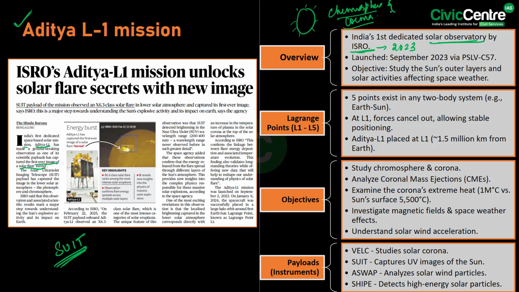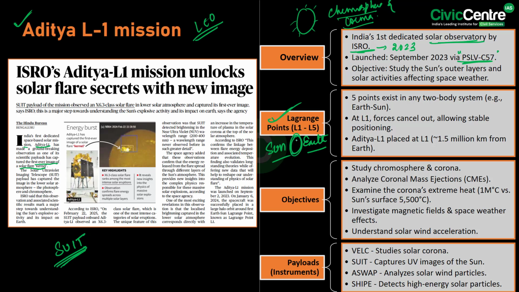And the PSLV C-57 rocket, remember this is important. The PSLV C-57 rocket initially placed the spacecraft in a lower Earth orbit, from where it journeyed to its final position at the Lagrange point L1. Now, what are these Lagrange points? See, they are stable locations where the gravitational forces of the Sun and Earth are balanced, enabling continuous solar observations.